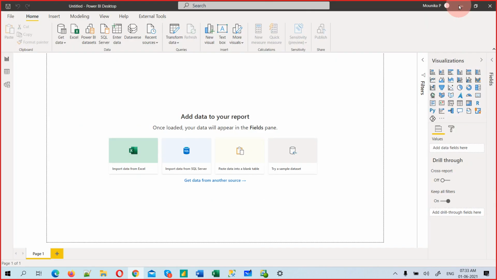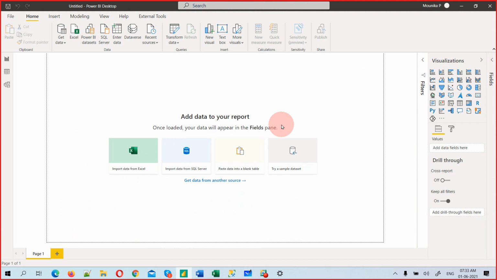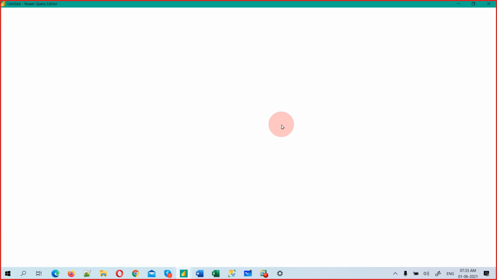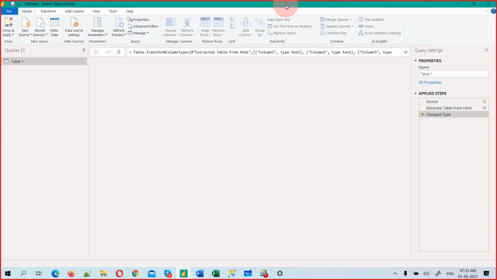Let me minimize this. Now see, it's processing our query. It's connecting to that website and trying to load the data. It's importing data into Power BI desktop. Now you see, there is a difference. This is not actually the Power BI desktop. What is this? I will just show you.